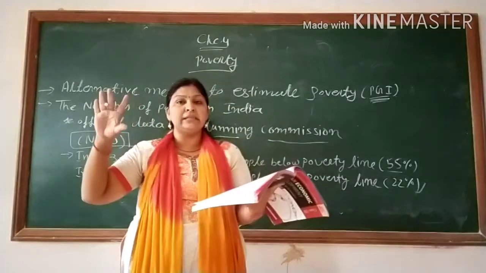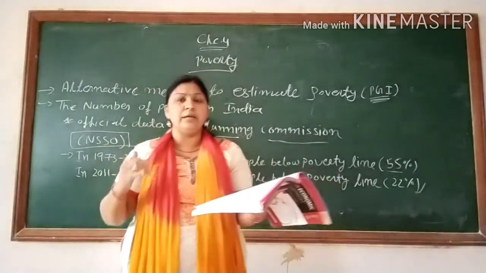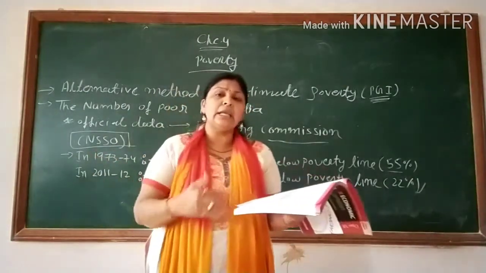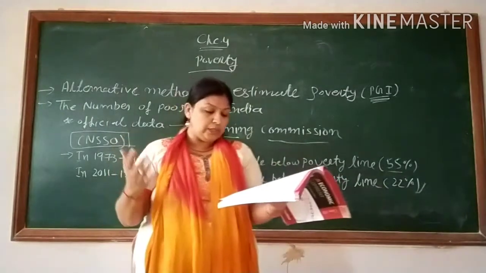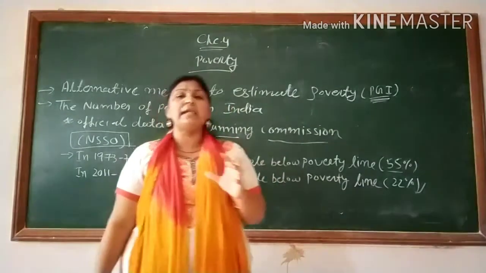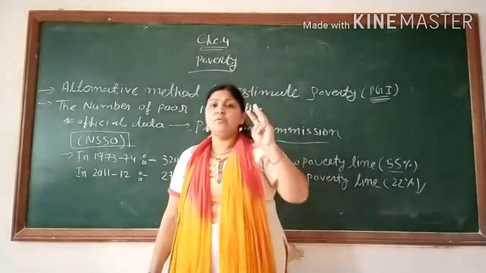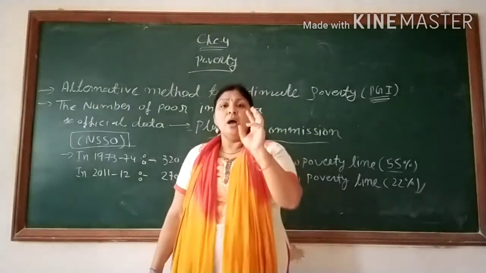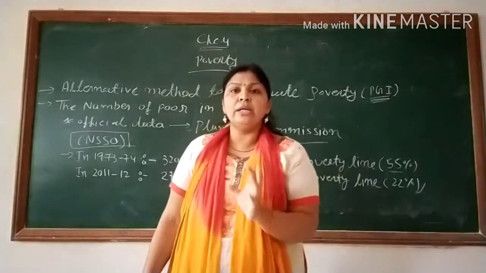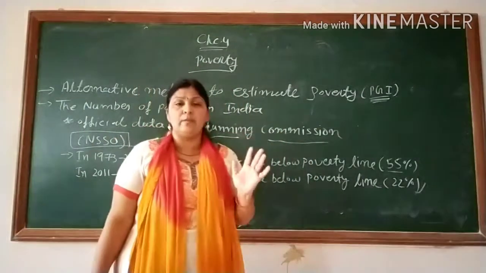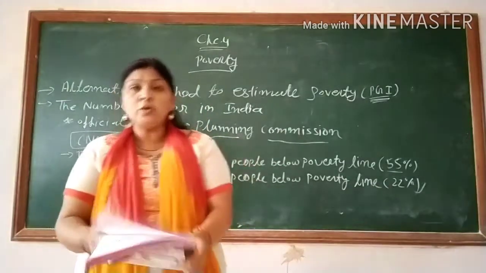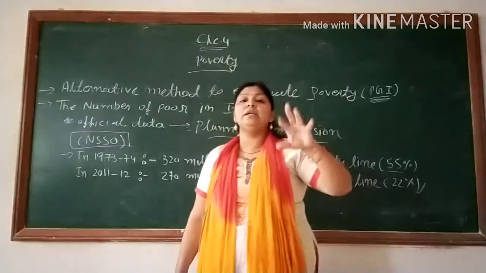In 1973-74, these 6 states were below the poverty line. But nowadays, some 3 states have improved themselves, and still 3 are below the poverty line. It means Odisha, Madhya Pradesh, Bihar, and Uttar Pradesh. But nowadays, Madhya Pradesh also we can say is not below the poverty line. So we can say only 3 states: Odisha, Uttar Pradesh and Bihar still face the poverty line problems. And vice versa, Tamil Nadu and West Bengal have reduced their poverty much better than before.